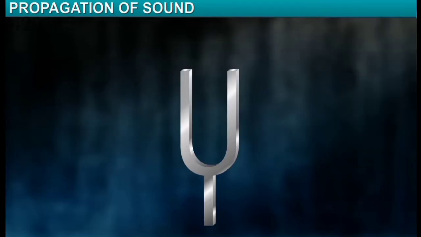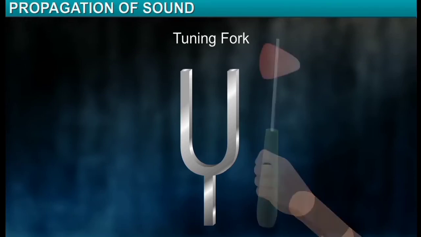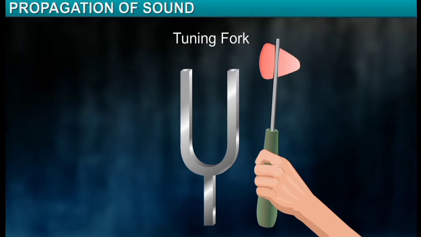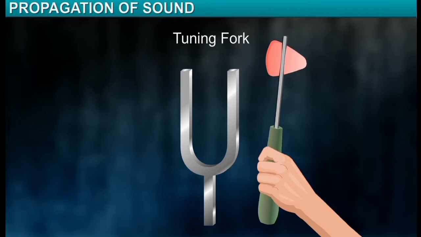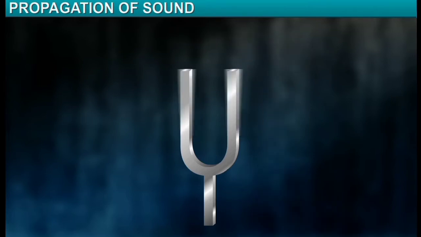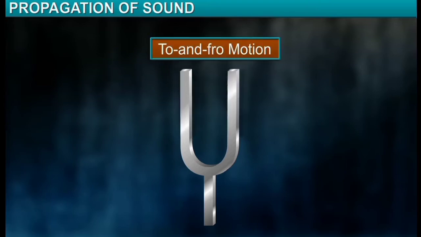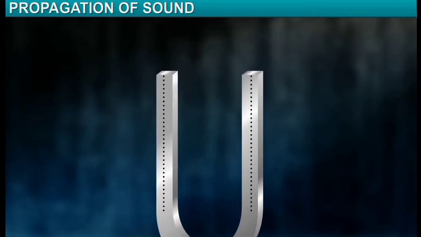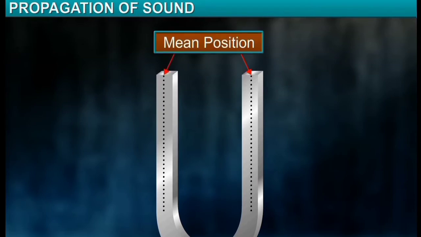To study the form of a sound wave in more detail, let's use a tuning fork. Vibrating a tuning fork produces a small audible sound. Vibration involves the to and fro motion of the prongs of the fork about a fixed point. This fixed point is also referred to as the mean position.